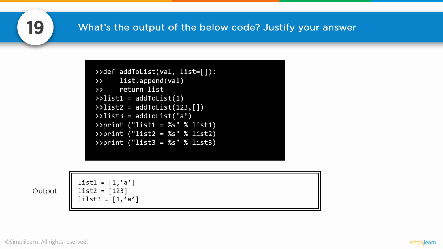What this means is that if you don't pass a list, it'll start off with an empty list, which we append the 1 to. The second one, list 2, we appended a value to an empty list, so it's only going to be 1, 2, 3. It doesn't matter what the list was before, we've already assigned an empty list. And then list 3, here's the tricky one. We're adding A to the list, but because we didn't designate the list, list is a shared value. In other words, it doesn't reset it. And we end up with list1 equals list3, 1, comma, A. The default list is created only once during the function definition and not during its call.